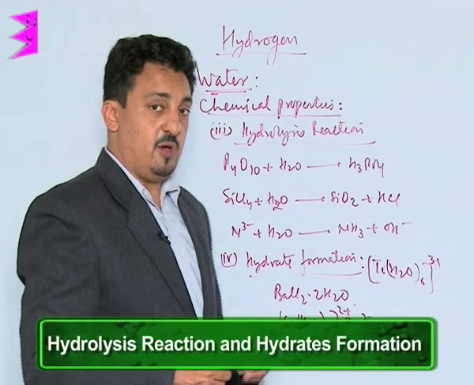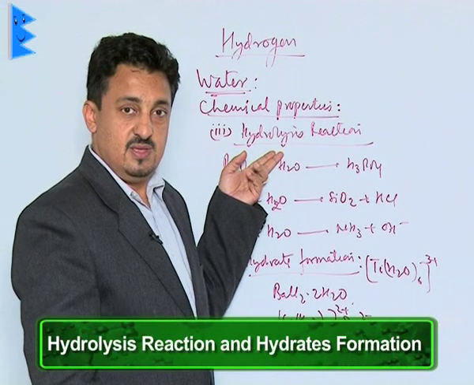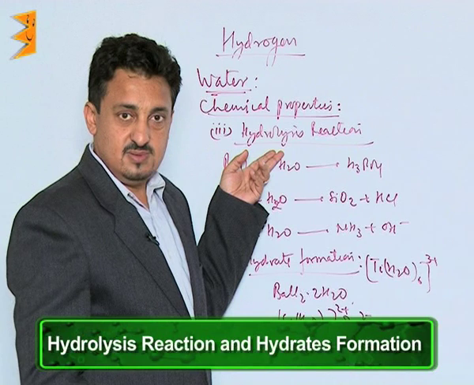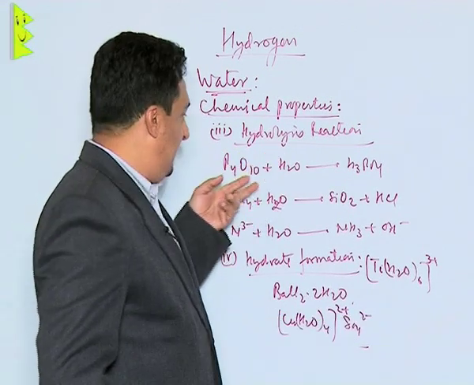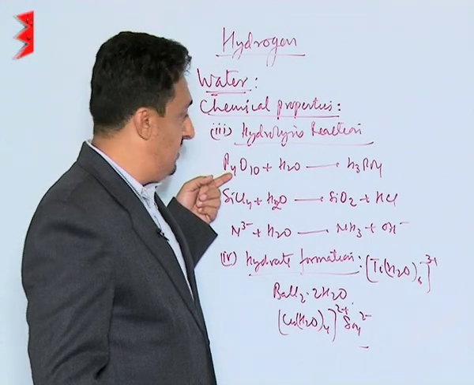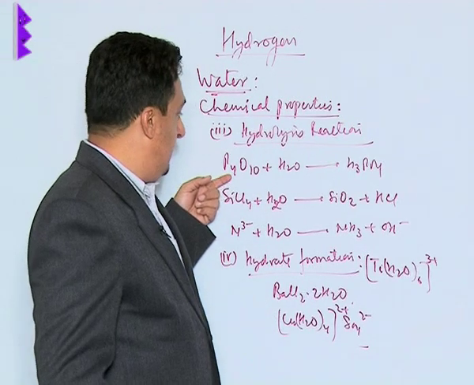Now let us see the next property of water, which is the hydrolysis reactions. The addition of water to any molecule we call hydrolysis, because that results in the formation of the hydroxide. Now let us take P4O10, which is the dimer form of P2O5.